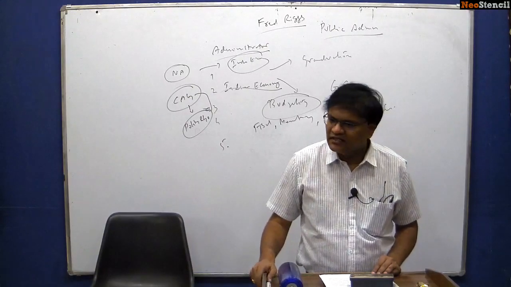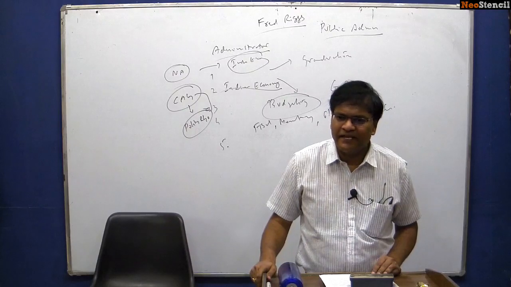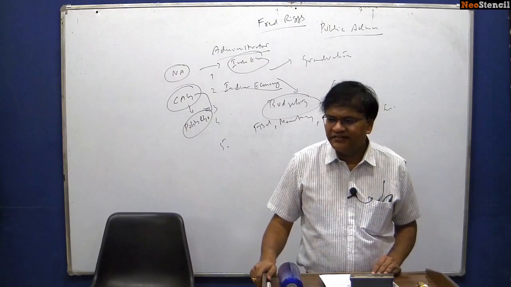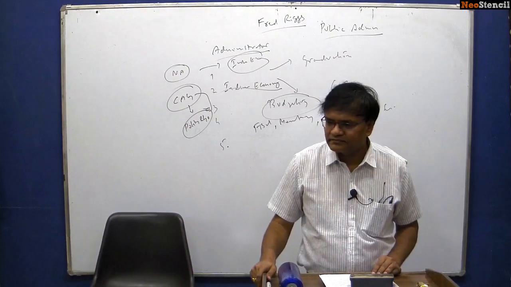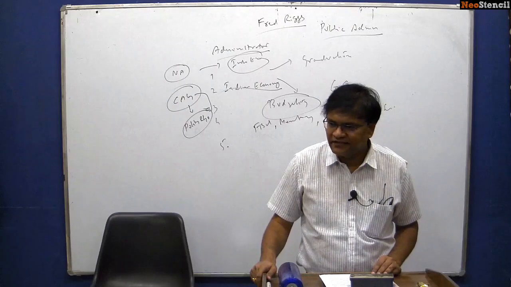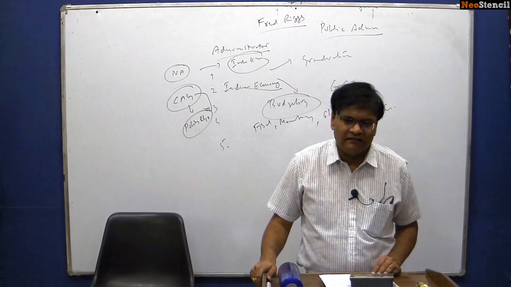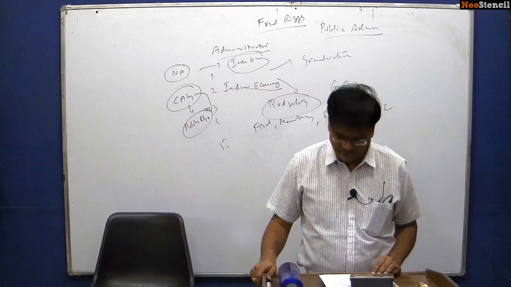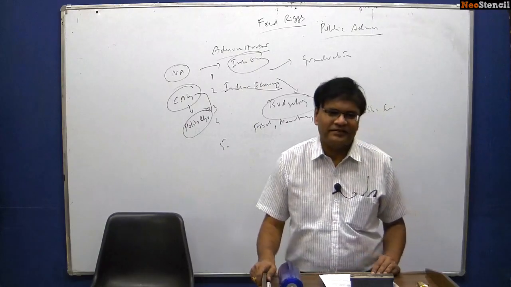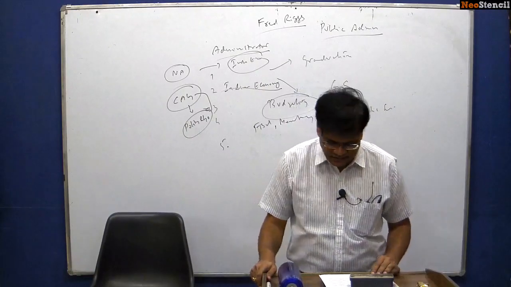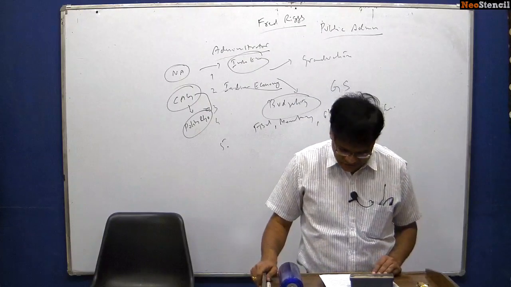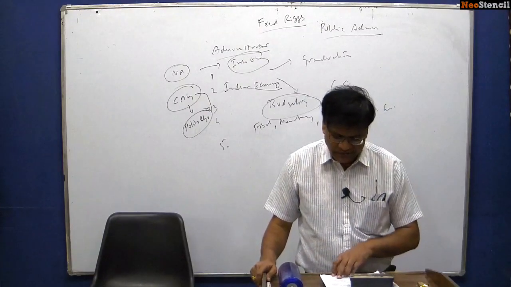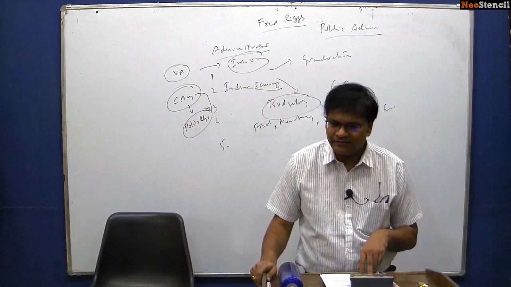At present, at the central level, we have only a single party rule for the last 5 years. This topic was included by UPSC in 2008, when they changed the syllabus of public administration. Why?